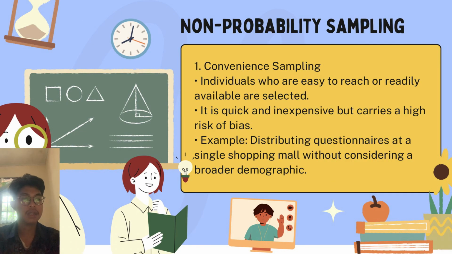Okay, the next slide, non-probability sampling. 1. Convenience sampling. Individuals who are easy to reach or readily identifiable are selected. It is quick and inexpensive but carries a high risk of bias. The example, distributing questionnaires at a single shopping mall without considering a broader demographic.